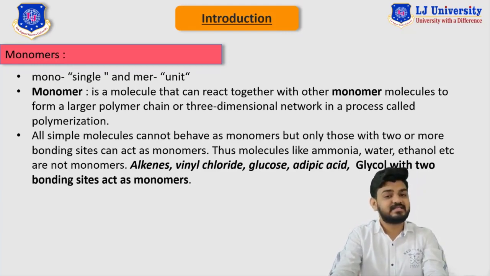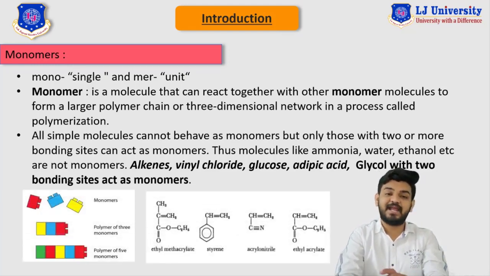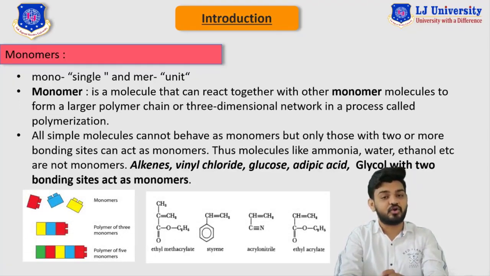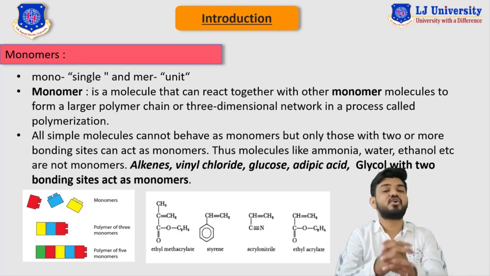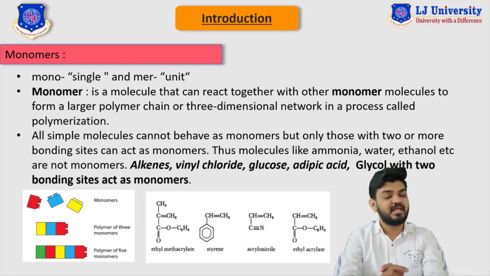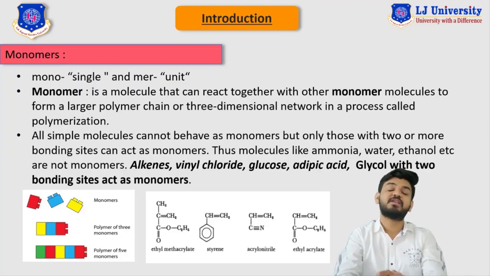Now, in this image, I have tried to explain the concept behind monomer and polymer with the help of Lego toys. You can consider one single Lego toy as the monomer. We can join these Lego toys to produce a polymer with three monomers or a polymer with five monomers.